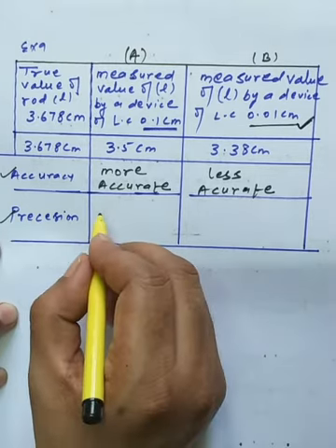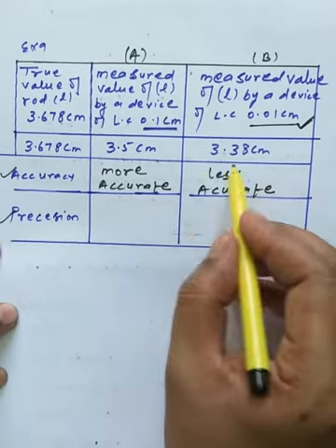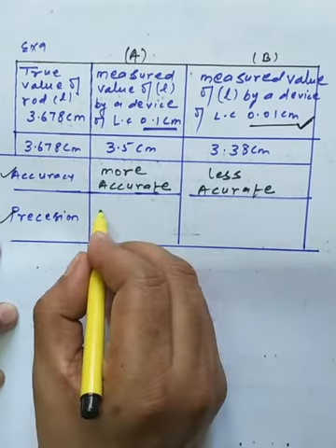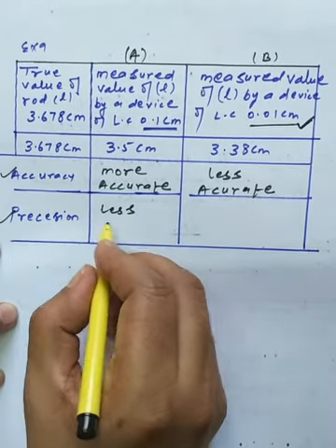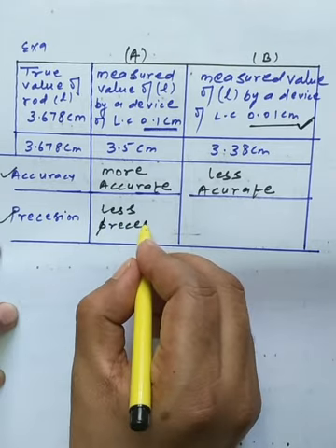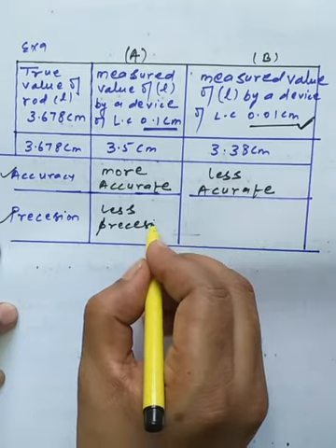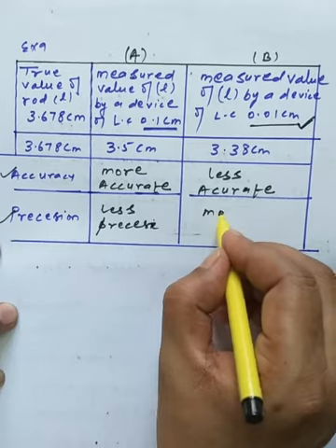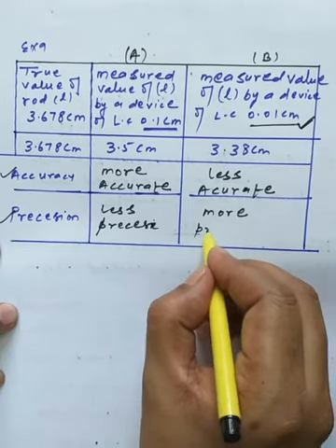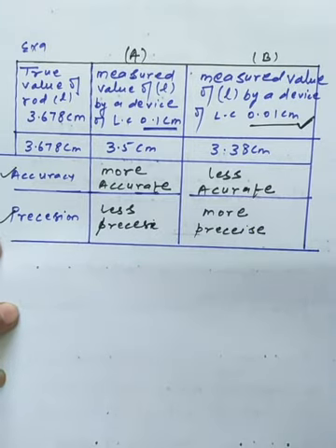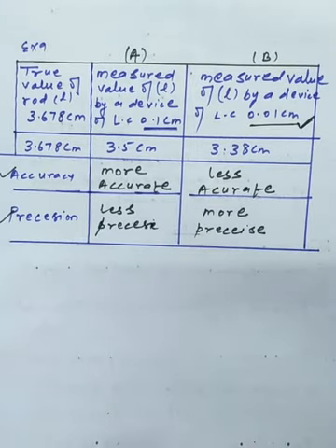It is up to 0.1 centimeter in one case and up to 0.01 centimeter in the other. So this one is less precise, and this one is more precise. So easily you can understand the basic difference between accuracy and precision.